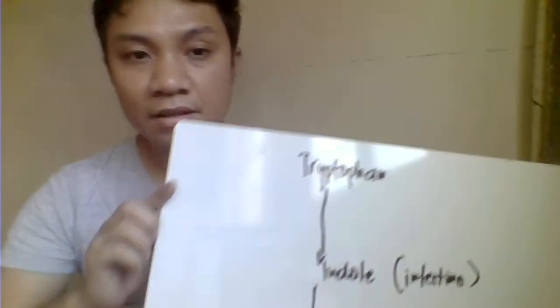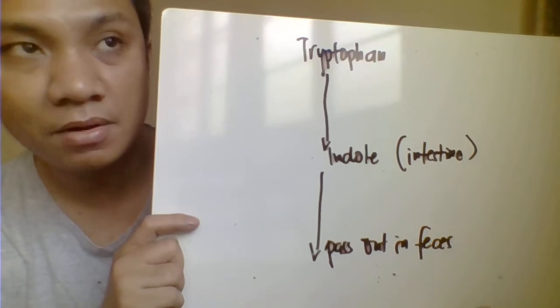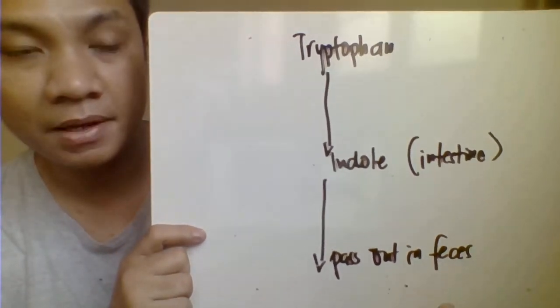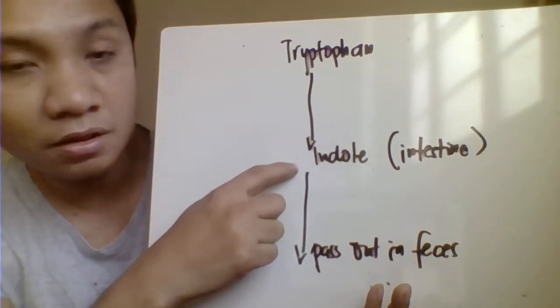Okay, the next one, we have here your tryptophan disorder. So basically, for the metabolism of your tryptophan, so normally the tryptophan is metabolized in our intestinal tract by the action of your intestinal bacteria. And therefore, that will be converted to your indole.